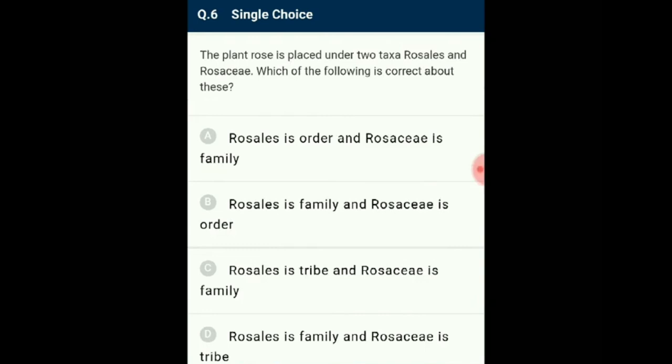Question number 6. The plant rose is placed under two taxa, Rosales and Rosaceae. Which of the following is correct about these? While naming the taxa in plant classification, certain suffixes are used as follows: division phyta, subdivision phytina, class opsida, order ales, suborder ineae, family aceae, subfamily oideae, tribe eae, subtribe inae. So the answer for this question is option A. Rosales is order and Rosaceae is family.